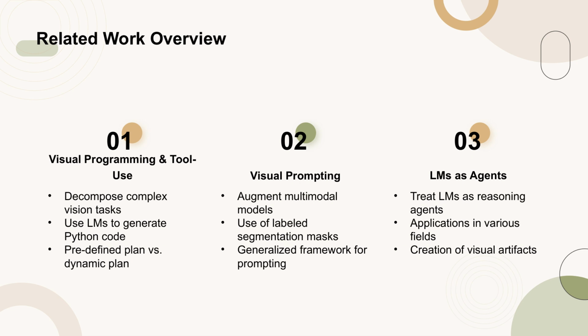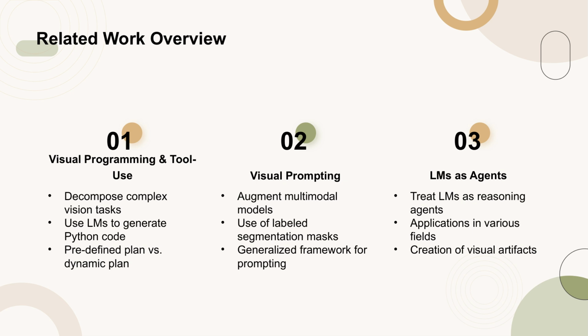Moving on to visual prompting, recent studies have demonstrated that multimodal models can be enhanced by adding visual prompts to natural images. For instance, the addition of labeled segmentation masks on images has been shown to improve GPT-4v's visual grounding ability. Sketchpad generalizes this approach, enabling LMs to decide the type of visual prompting to use during multimodal reasoning.